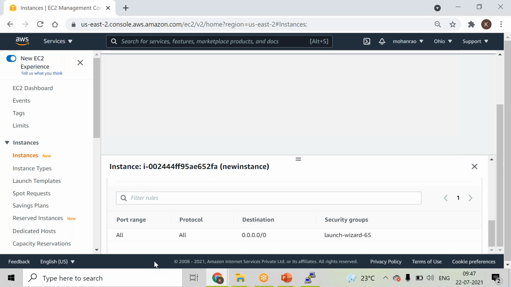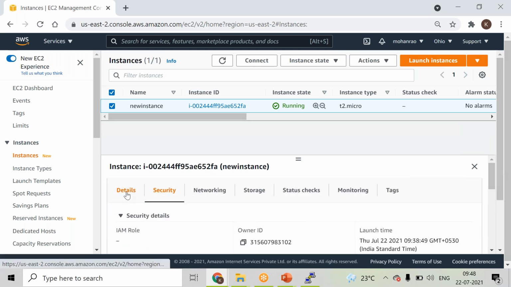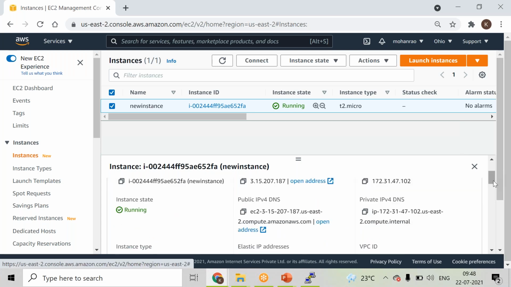So very important. Again, we are trying to identify every particular device over the internet with the help of the IP address only, right? So whatever environment you are connecting with should have a public IP, then only I'll be able to connect through the internet. That is what you will see under the description tab. If my environment does not have a public IP address, I cannot connect to the instance directly from the internet, right?